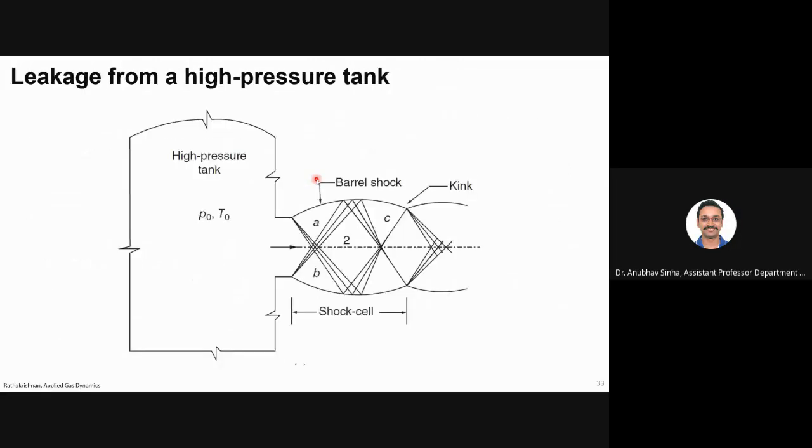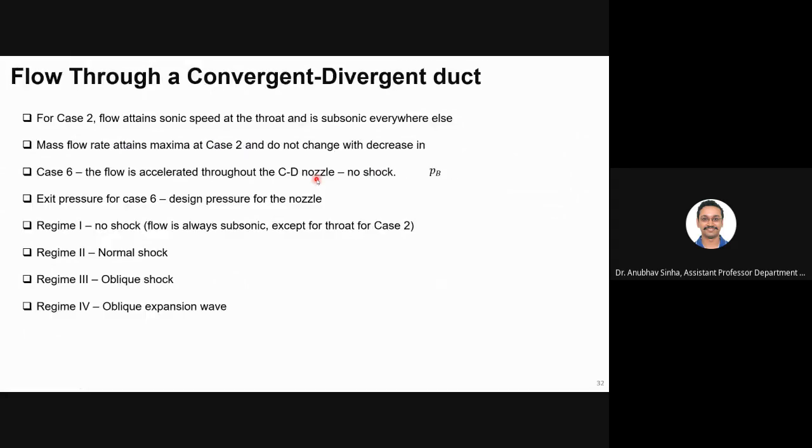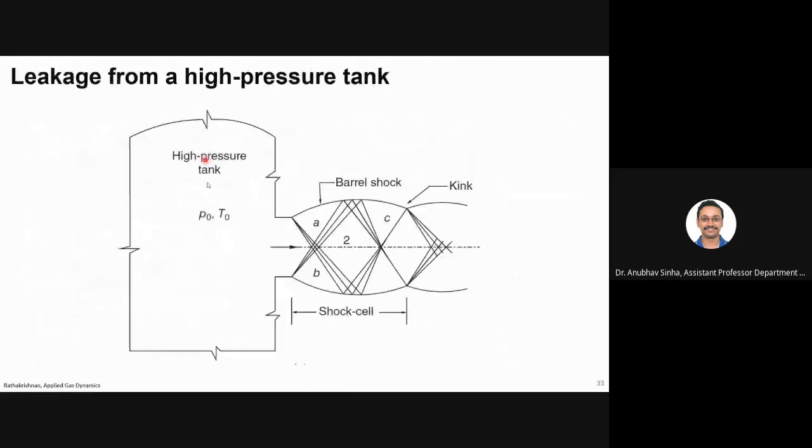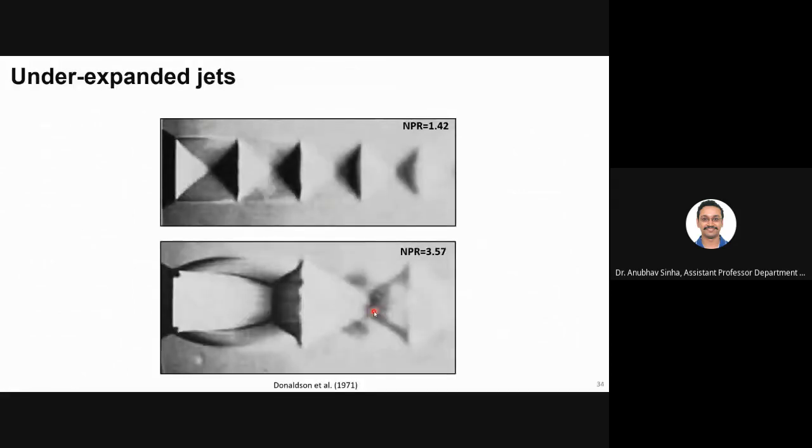Now let us talk about leakage. When you have a properly designed CD nozzle, you have a contoured nozzle which has proper converging and diverging section. Now let us say if I have a high pressure tank, I just poked a hole, or any straight pipe is there without any contoured profiles. So what will happen? We see something called barrel shock, which is a discontinuity. We will see shock cells, or we basically get underexpanded jets. Okay, so this is how it looks.